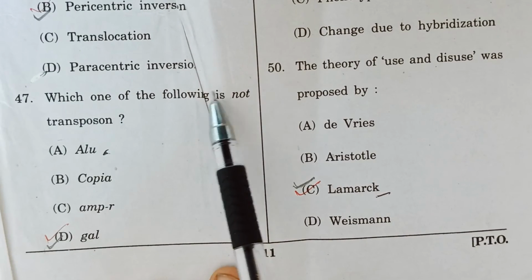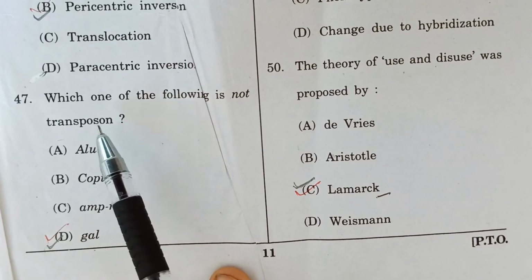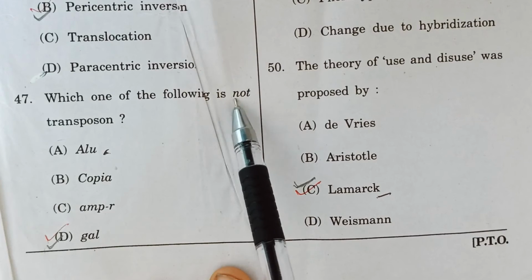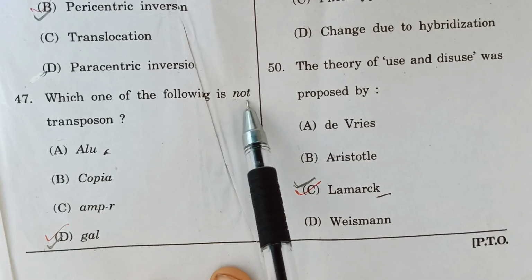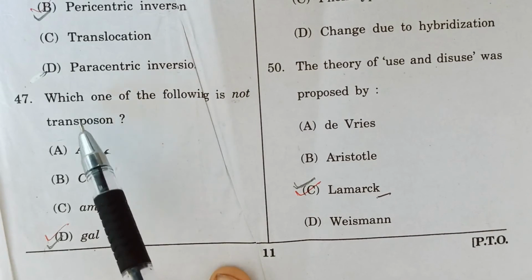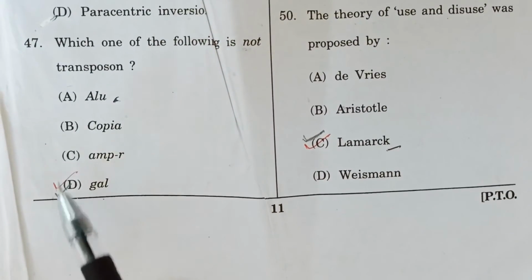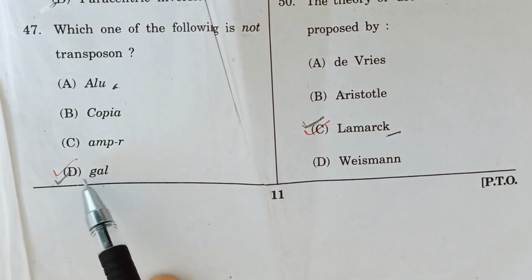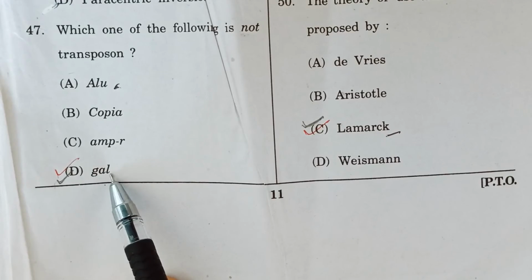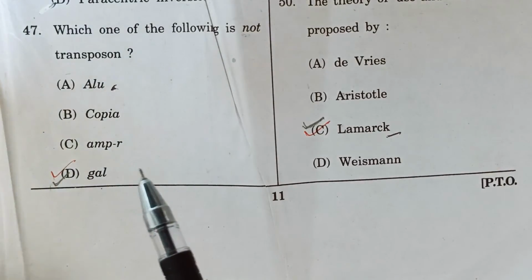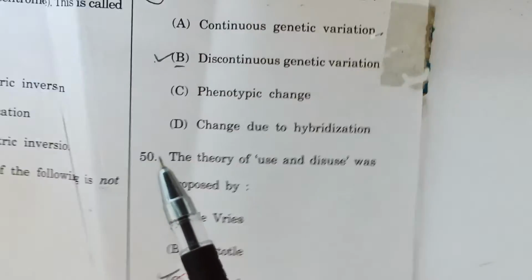Then move to question number 47. Which one of the following is not a transposon? The correct option is GAL. GAL are not transposons.